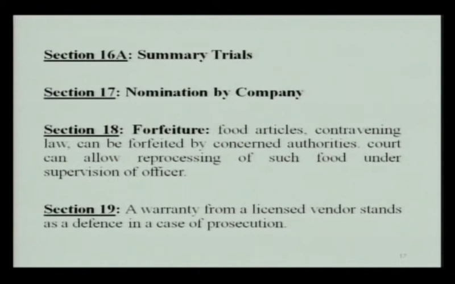Section 18 was about the forfeiture of the property. If the food article is found to be adulterated or misbranded, if it is in contravening law, then that article can be forfeited by concerned authorities. Court can allow reprocessing of such food under supervision of officer if it is felt that the reprocessing can make the product conform to the prescribed standards.